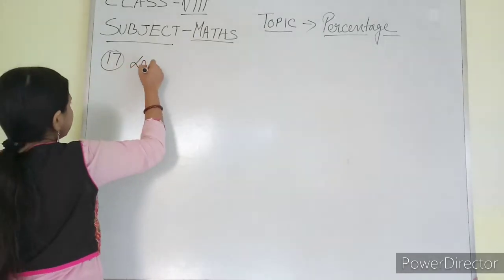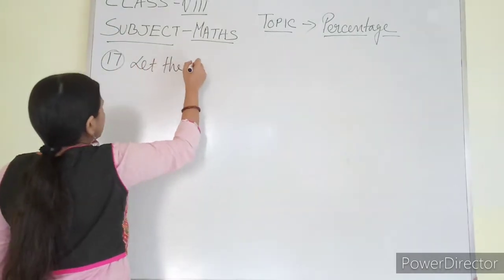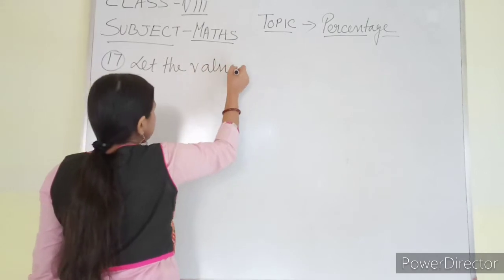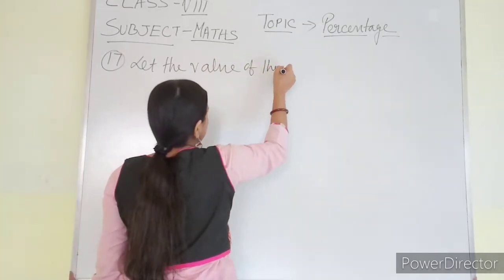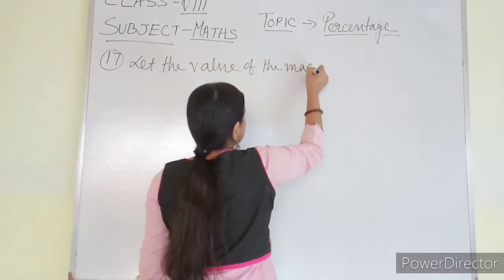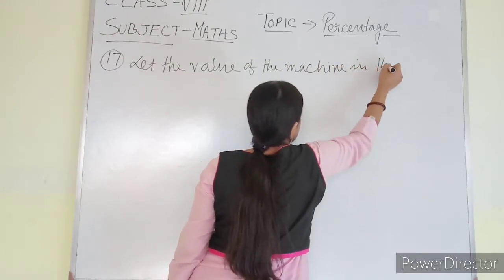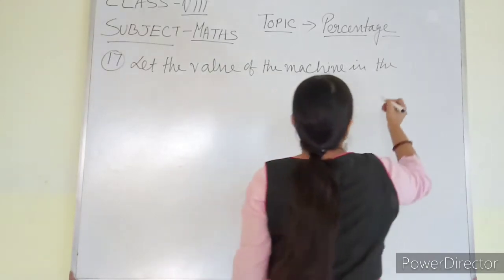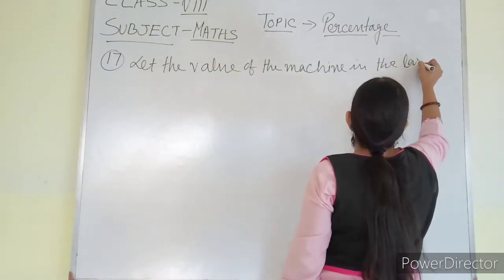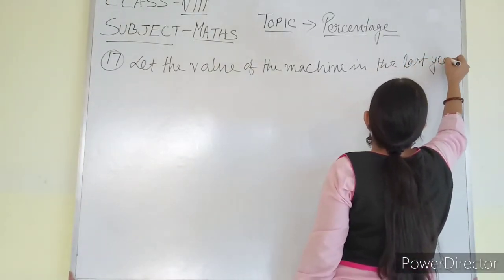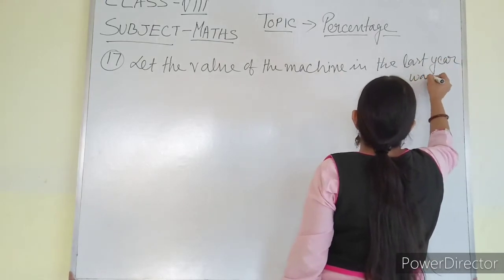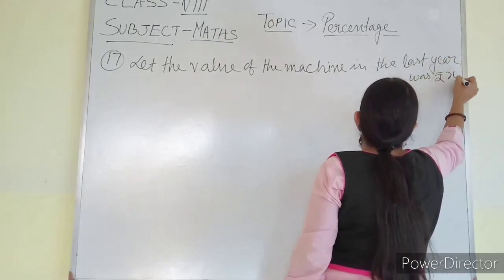So let the value of the machine in the last year be rupees x.